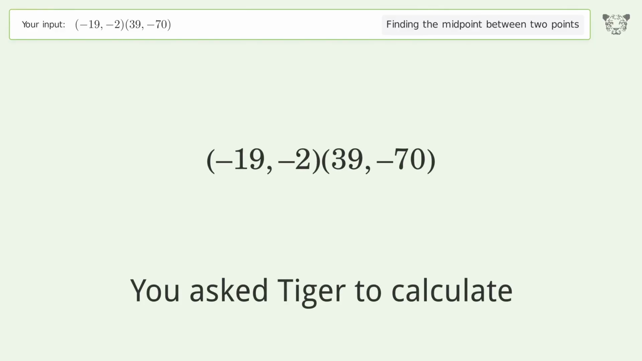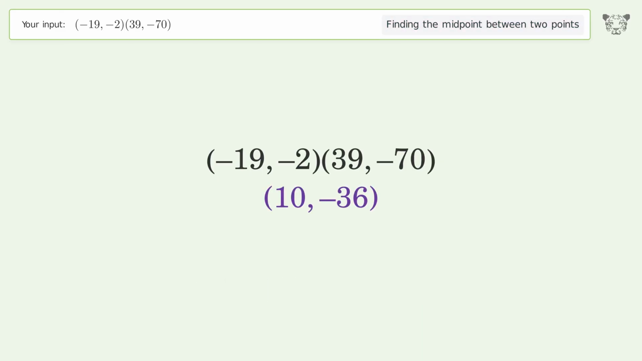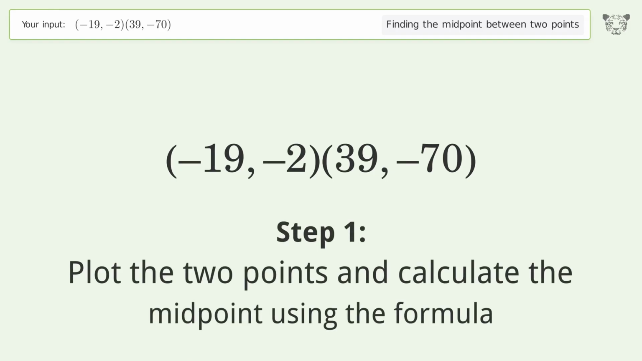You ask Tiger to calculate. This deals with finding the midpoint between 2 points. The midpoint between the 2 points is 10, -36. Let's solve it step by step. Plot the 2 points and calculate the midpoint using the formula.